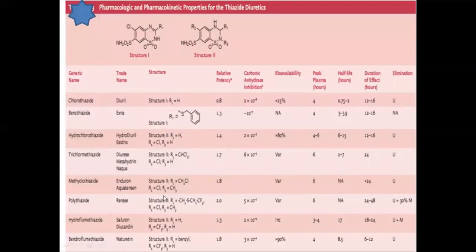According to these substitutions, these are the examples of the thiazides with their relative potency. How the potency changes by these substitutions is given here, along with their duration of effect. So mainly these substitutions affect the potency and duration of effect for these thiazides.